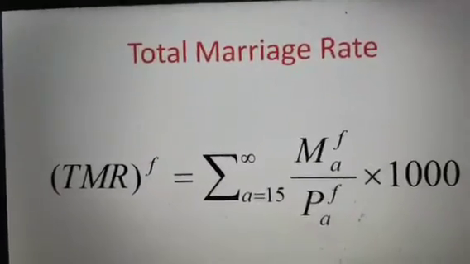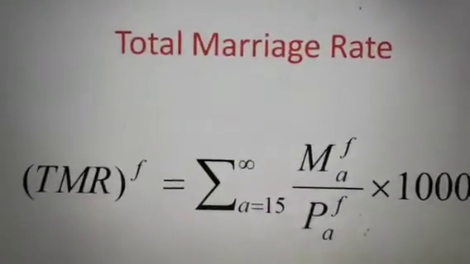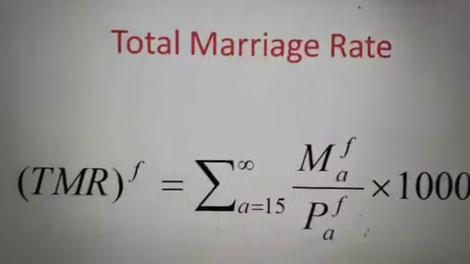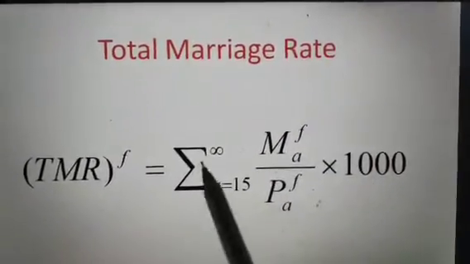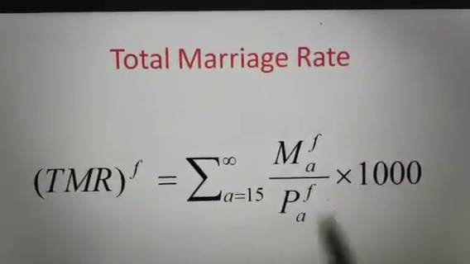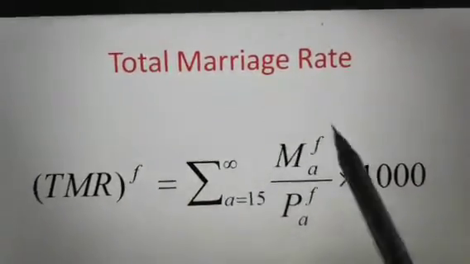And then lastly, this is the total marriage rate. Generally, we calculate the total marriage rate in a particular country, region or district.